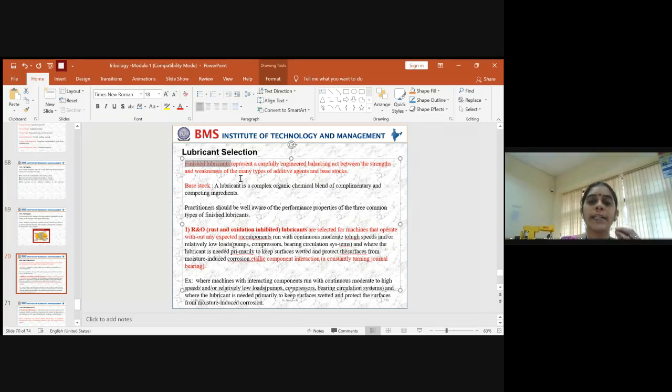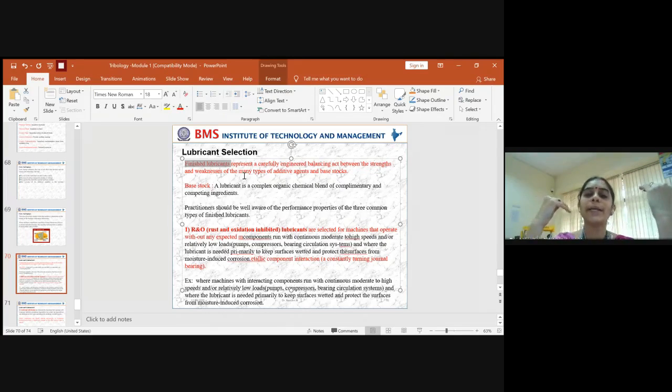The additive agents you have added will be the strength, and the weakness will be the grade of the oil you are using. You usually get the oil by extracting from mineral oil, so depending on the extraction process, if there is any contamination, it will have some drawback or weakness. You overcome that by adding additives. Every lubricant cannot be of very high quality.